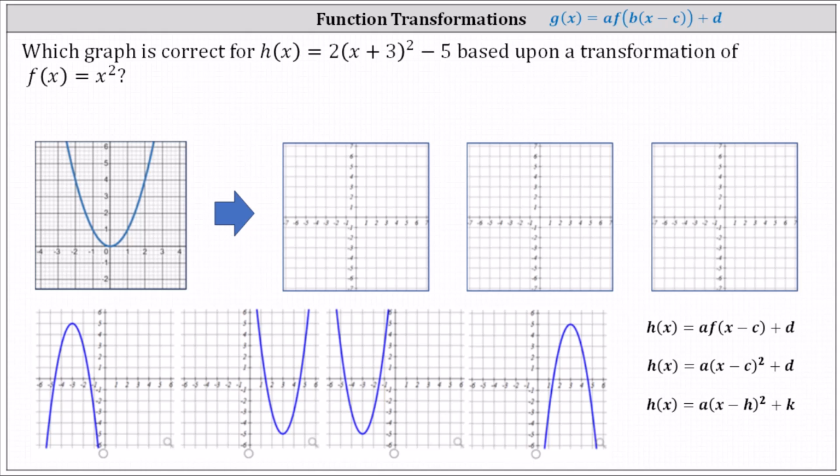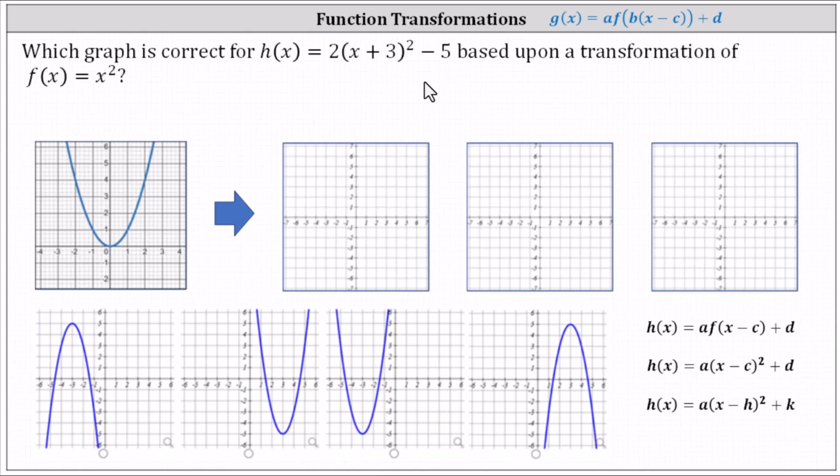Which graph is correct for h of x equals 2 times the square root of x plus 3 minus 5 based upon a transformation of f of x equals x squared? The point of this question is not to graph h of x with technology and simply match the graph to a graph below. We want to learn about function transformations.